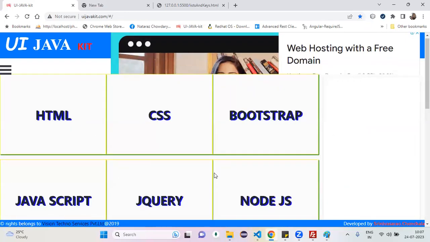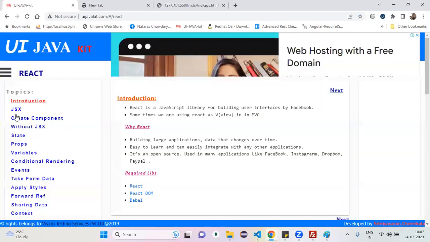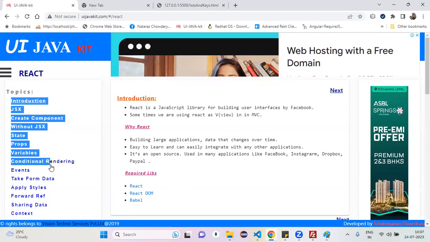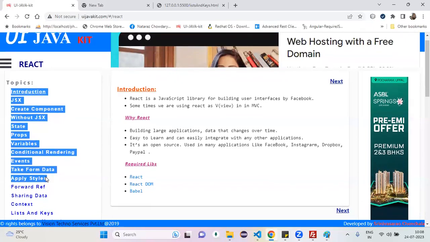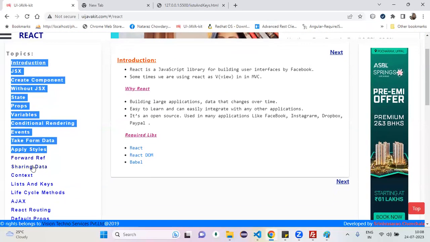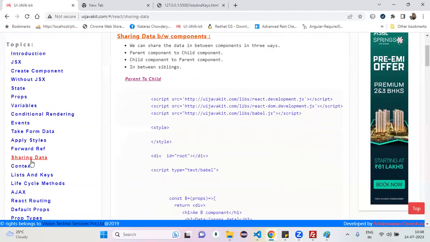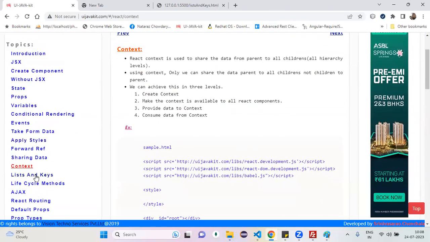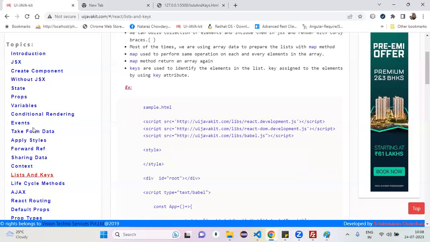The next one is to go to the React one. Complete all this stuff and go through it. If you find any issues, just let me know and I will change it. Up to this: the introduction, what is JSX, how to create components without JSX, state without JSX, which is not yet done but you can understand. Read it. State and props, variables, conditional rendering, events, taking form data by using onChange and everything, applying styles, sharing data from one component to another, context also done, and now list and keys concept also done. So you can complete all this stuff.